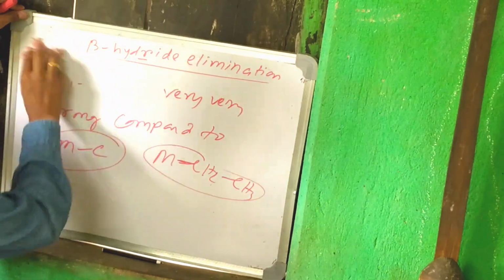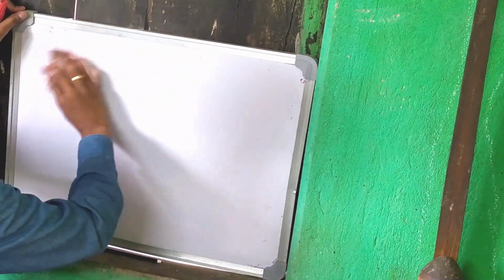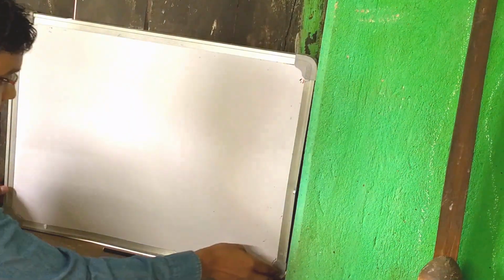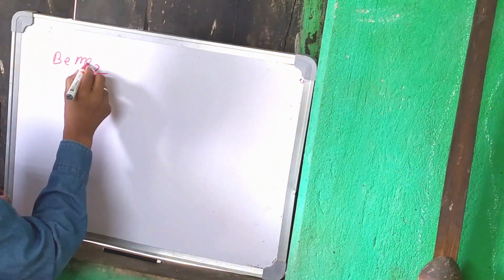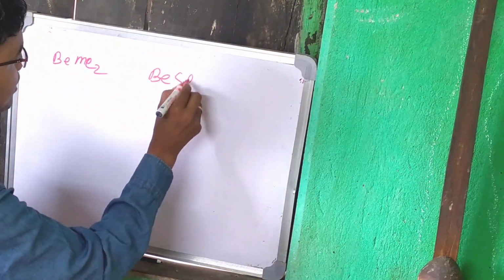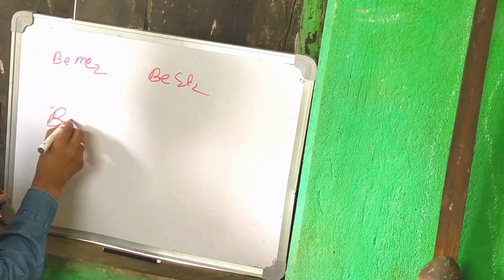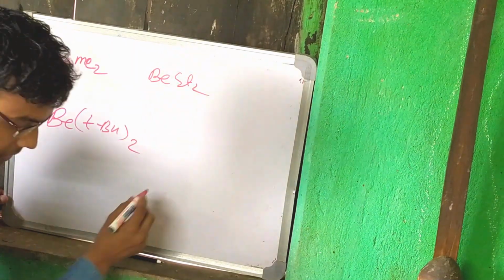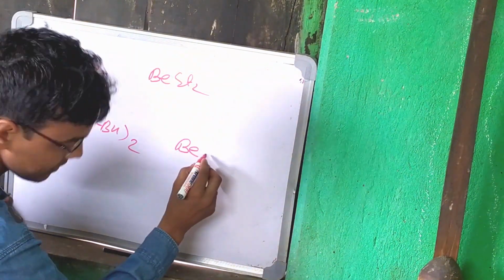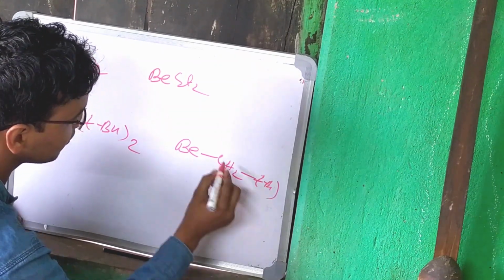Now let's talk about one problem. This problem is very important from the exam point of view, for the CSIR NET exam. See here one example of BeMe2, here BeEt2, here Be tertiary butyl 2, and here Be(CH2 tertiary butyl)2.